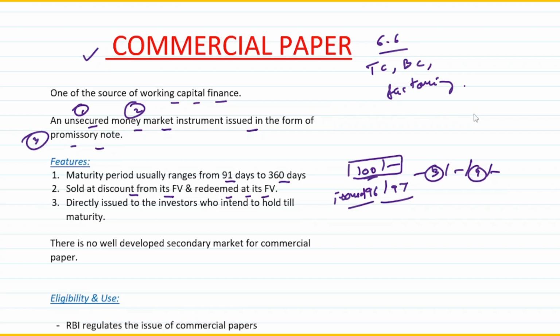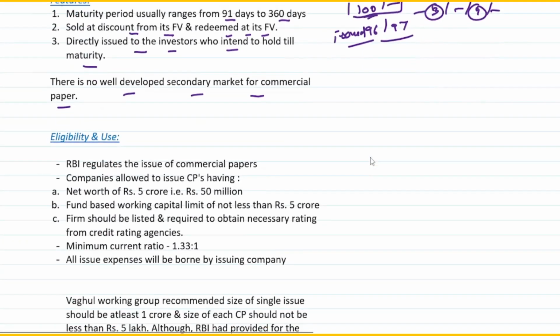It is directly issued to the investors who intend to hold it till maturity. So it is directly issued to investors who want to buy the commercial paper and hold it till maturity. Please remember there is no well-developed secondary market for commercial paper, unlike equity. So it is directly issued by the issuer and purchased by the security holders, more of an IPO, that is initial public offering, kind of thing.